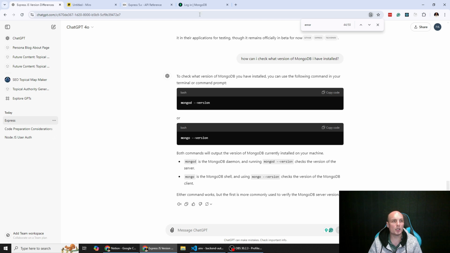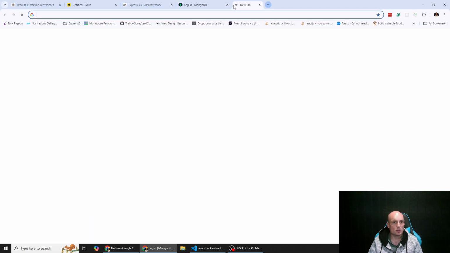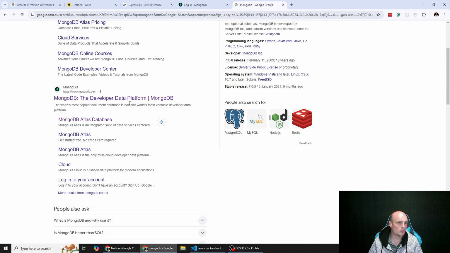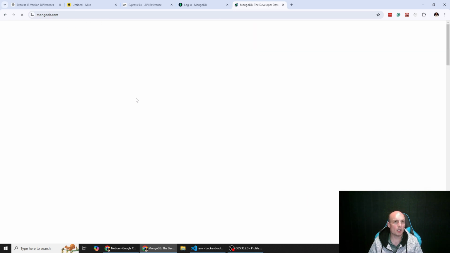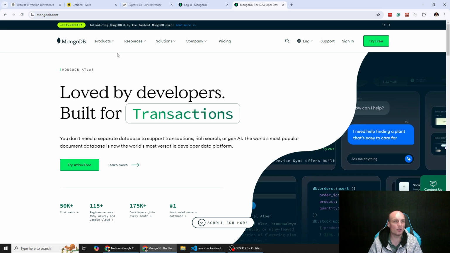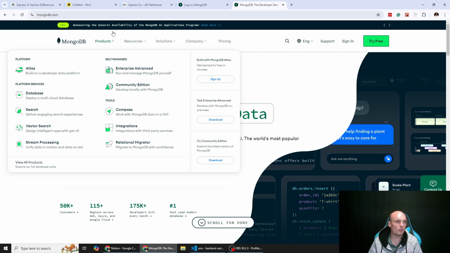Thought I had it. Anyway, what should we do? I'm just thinking in terms of easy use, it might be better to download this database. How do I just download MongoDB?